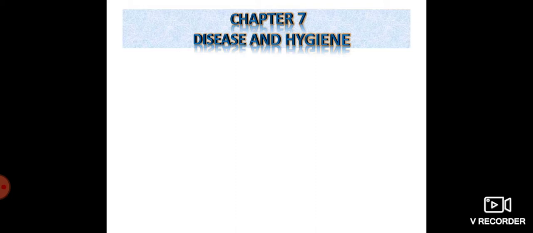Today we can start chapter 7, Disease and Hygiene. In this lesson, we are going to learn about types of diseases, that is communicable and non-communicable diseases, then the examples, modes of transmission of diseases, and the ways to prevent these diseases. And also the ways to keep the surroundings clean, then safe disposal of garbage, healthy practices for hygiene, etc.